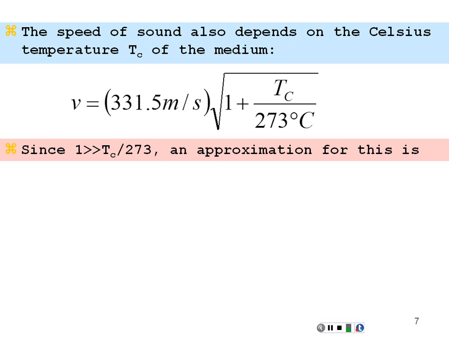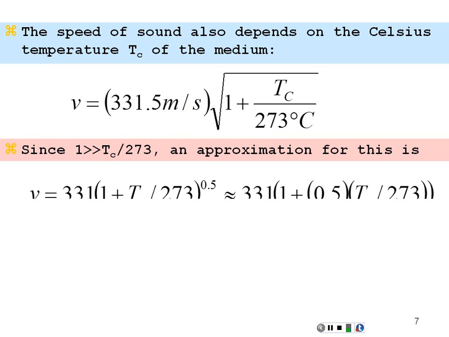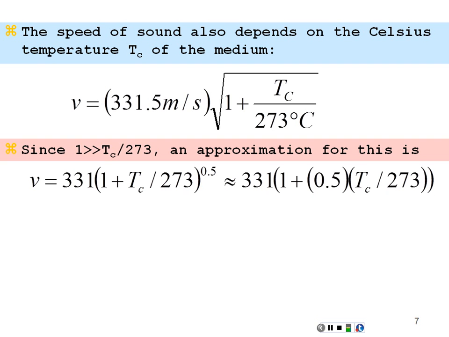So we can think of this as 1 plus x to the 1/2 power. And if we were to expand that by the binomial expansion just to the first order term, because x is so small, then we can make an approximation for this square root. The velocity of sound is about 331 times 1 plus this fraction, T sub C over 273, to the 1/2 power.